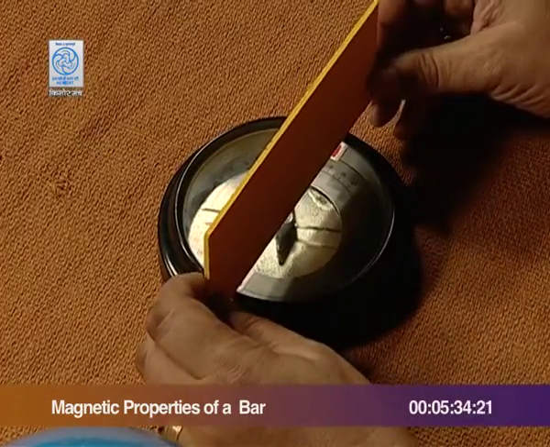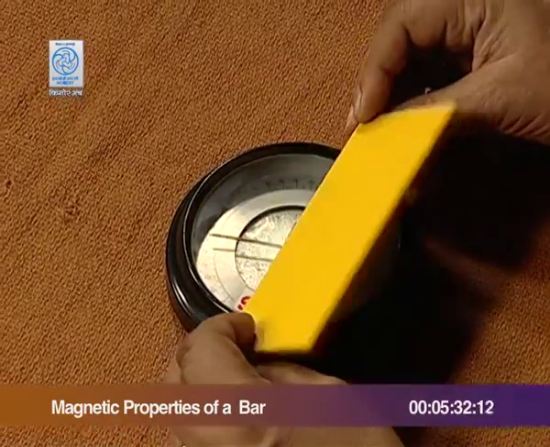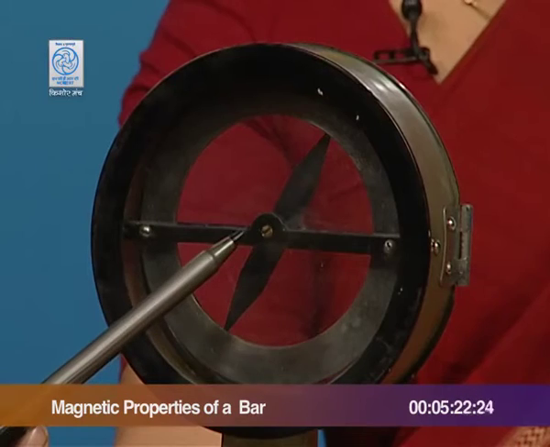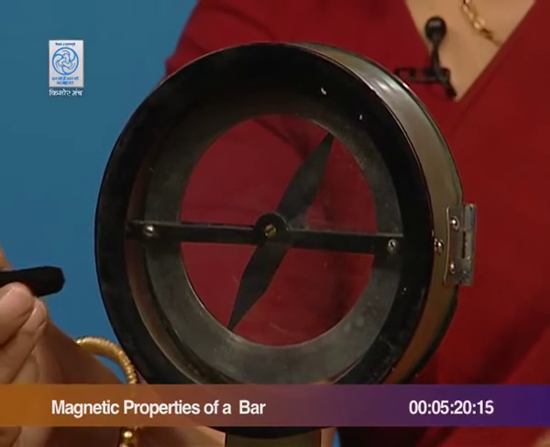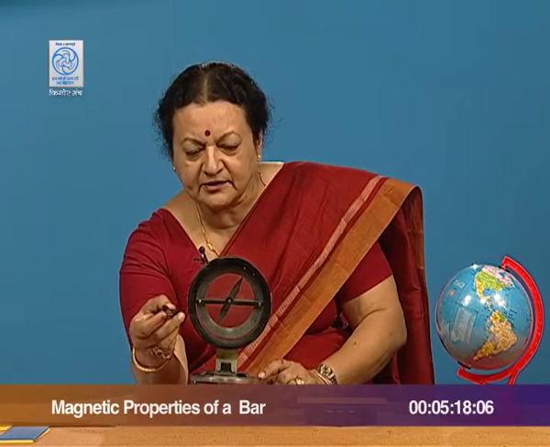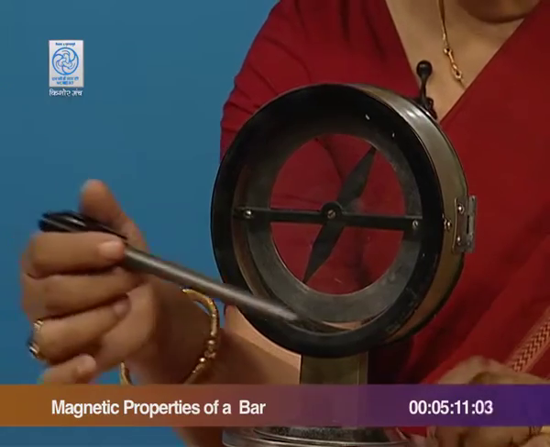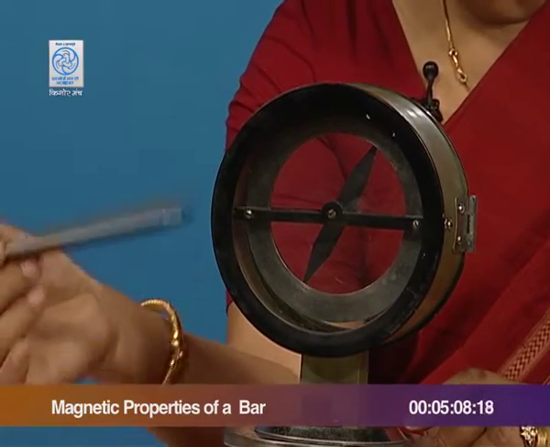So, for that let us first establish, using this compass needle here, the magnetic meridian, which is this plane, and there is a special apparatus called the dip circle. It looks like this. It has got a needle, and as you can see, this is its axis of rotation. So, it is pivoted along an axis like this, all enclosed in a glass chamber only to keep air off from it. There are markings all along here.